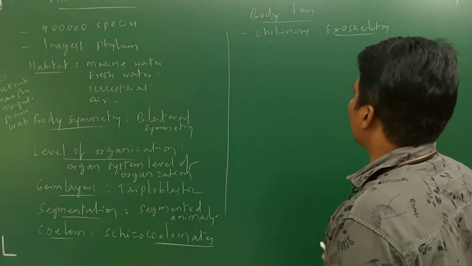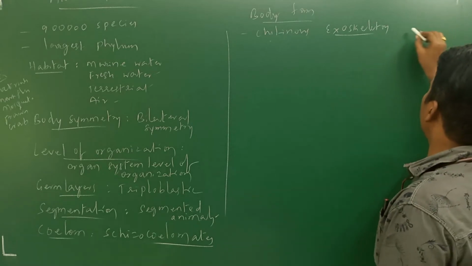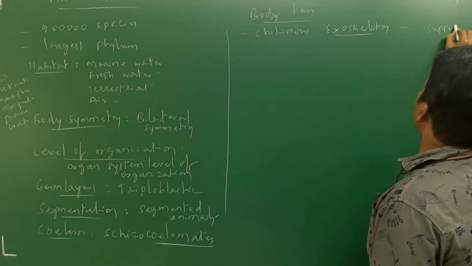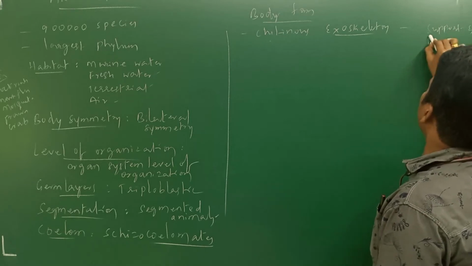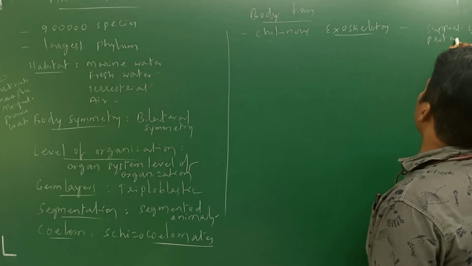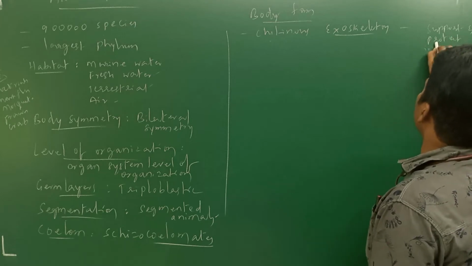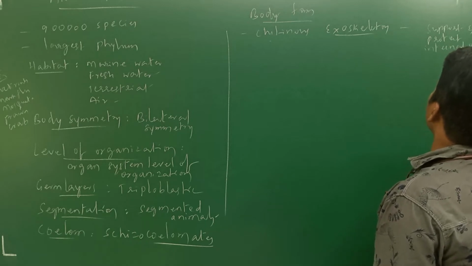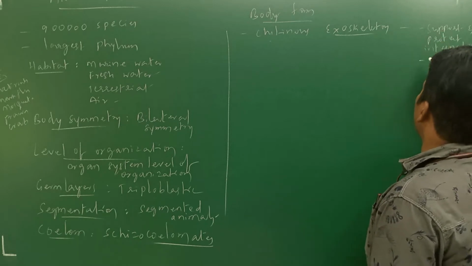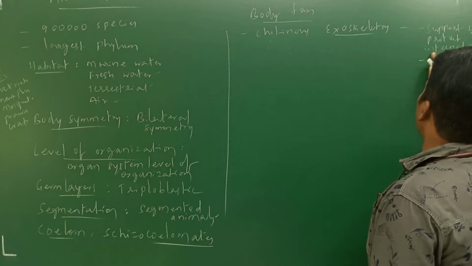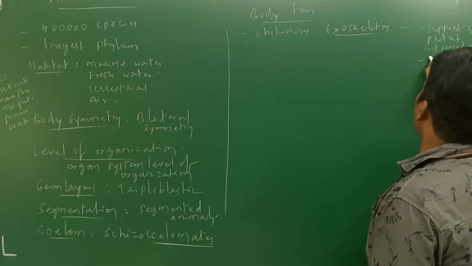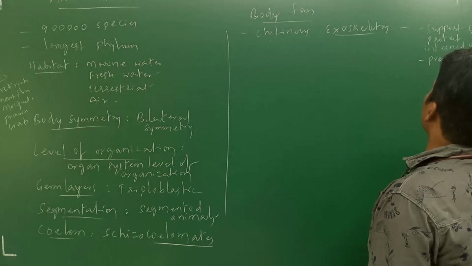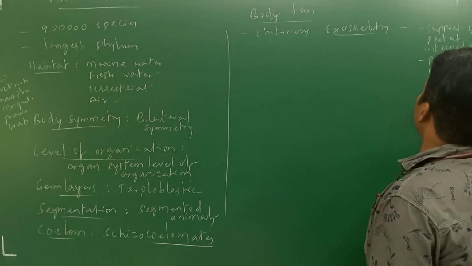What is the importance of this chitinous exoskeleton? It supports and protects internal organs, and also prevents water evaporation.